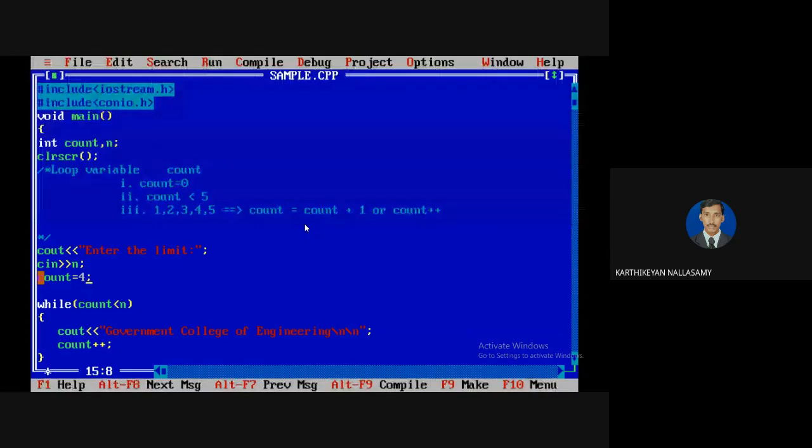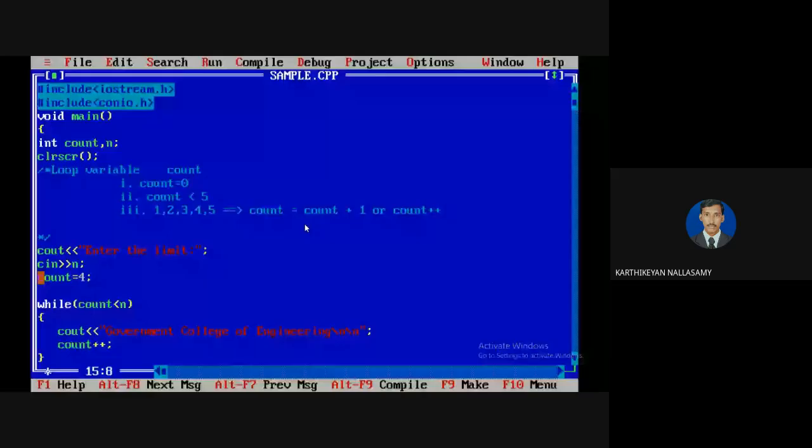We need to identify the proper initial value. Based on the initial value, you need to decide how it executes, otherwise it will not give the exact expected output.